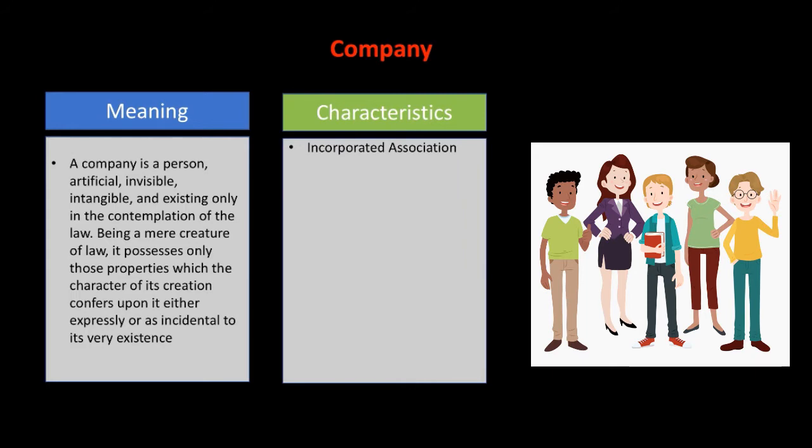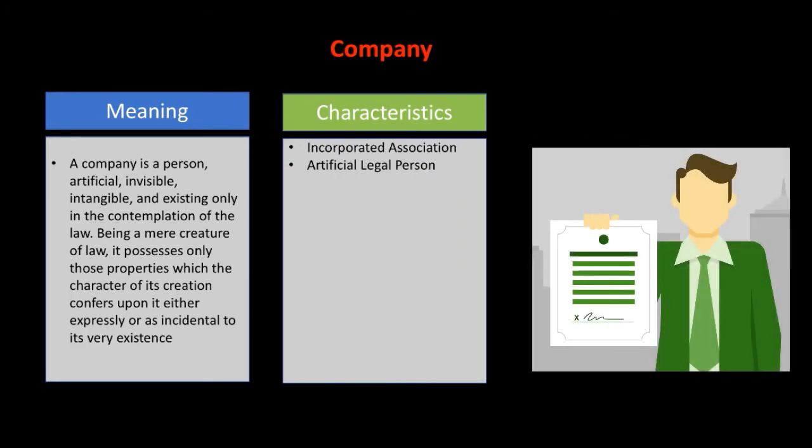Okay, the next point is artificial legal person. We have discussed in detail the meaning of artificial legal person. So it is not a natural person, rather an artificial legal person, because legal in the sense it can sue someone in its own name.